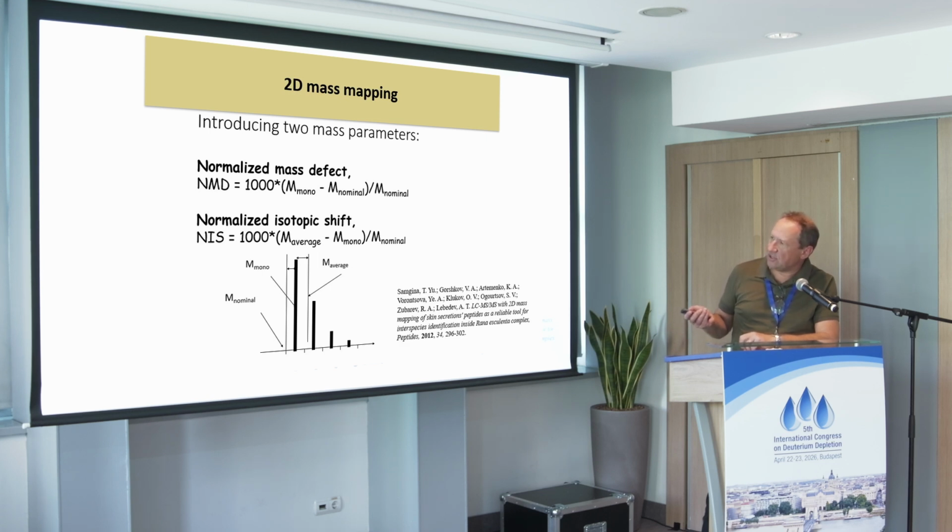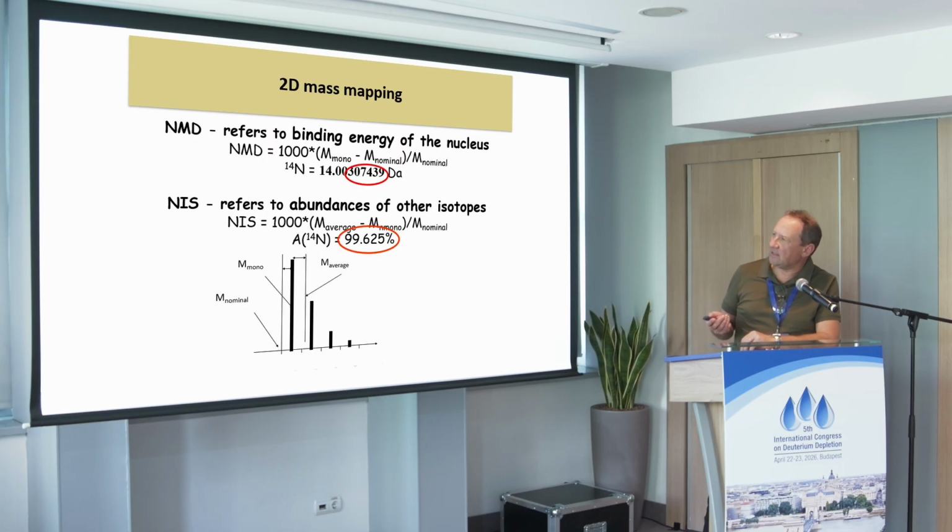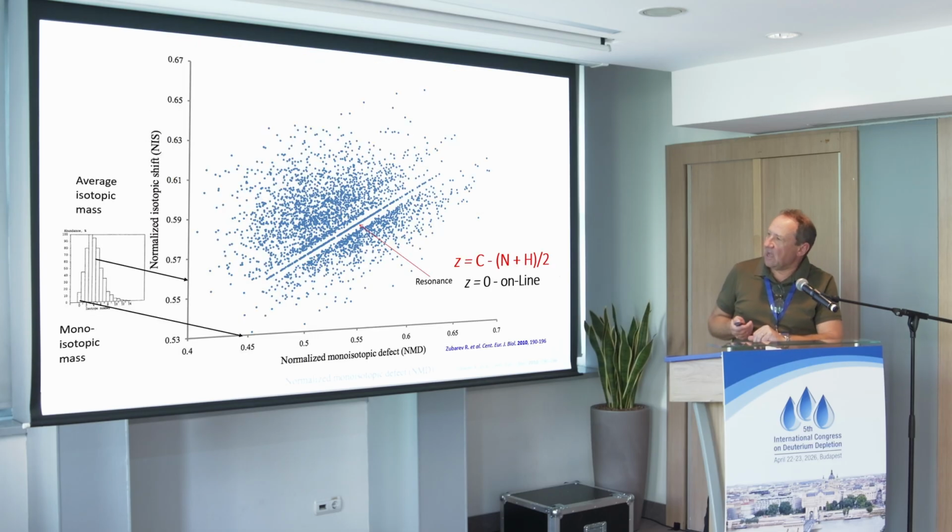The second dimension is the difference between average mass and monoisotopic mass. And these are normalized by the nominal mass, and nominal mass is an integer. So when you do that, you have these 2 dimensions, and the first dimension relates to these decimals after the integer point in the mass of the most abundant isotope. And the second one refers to the abundance of that isotope. So these are 2 independent things.